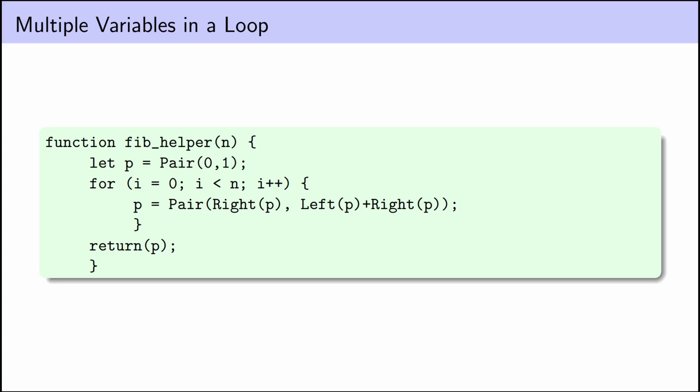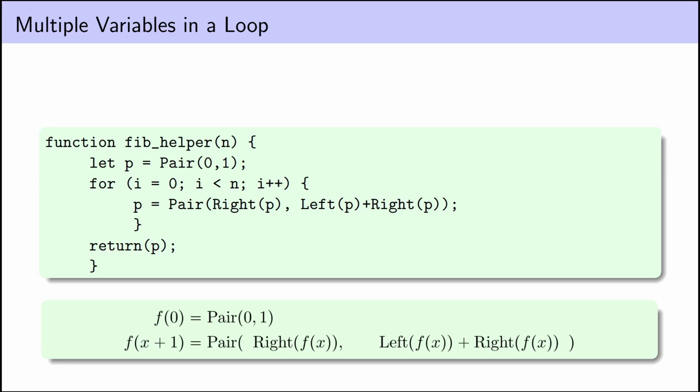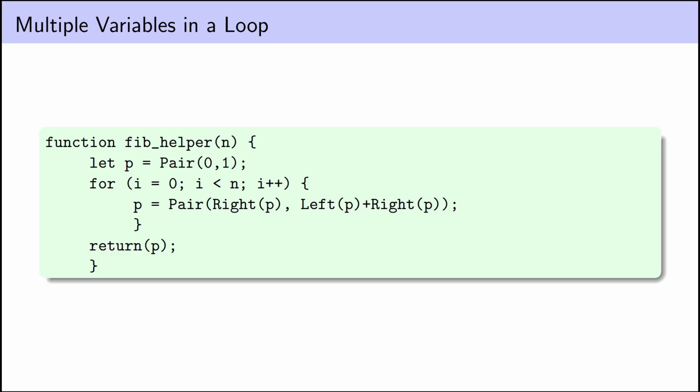And now this is of the form of some program that we can translate into a primitive recursive definition of a function in terms of other functions that we've already shown are primitive recursive. And so therefore this function is also primitive recursive. And then of course, if you want to extract an actual Fibonacci number from this, you take either the right or the left of the output of this function, right? The output of this function is the encoded pair of two consecutive Fibonacci numbers. And so you need to extract one of those values depending on which one you want.